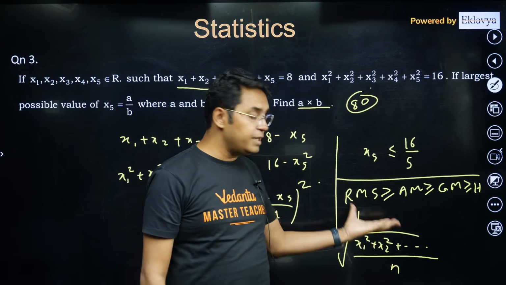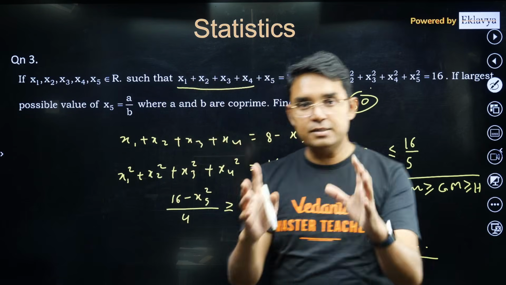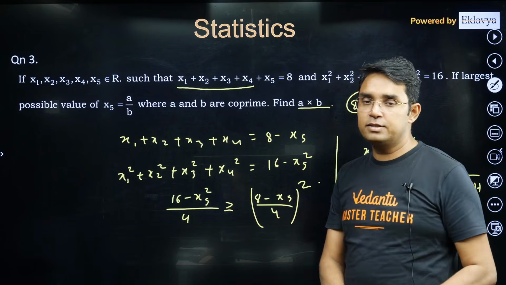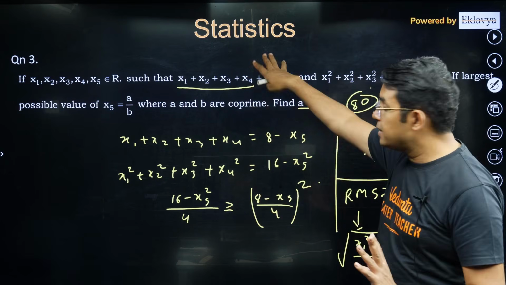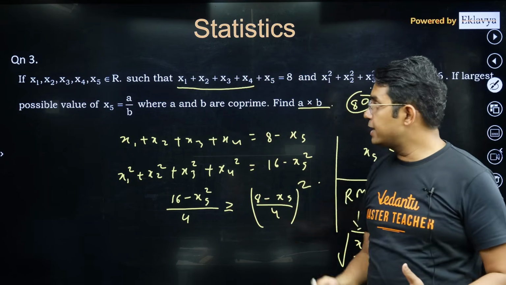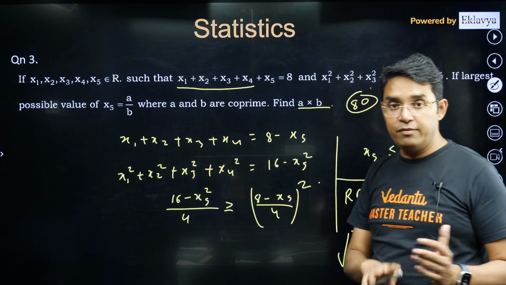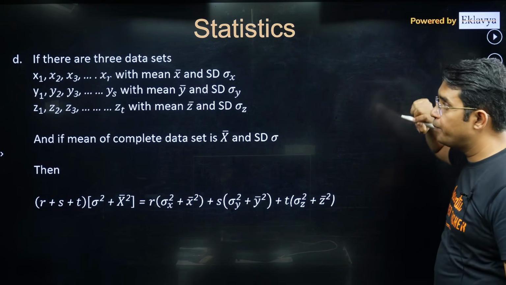And this RMS greater than or equal to AM is also one very useful thing. Please note this thing in your kitty of results and formulas. It will be very useful. Although this class is of statistics, maths is totally interconnected. So this concept of variance, the formula of variance, leads to this RMS greater than or equal to AM also.